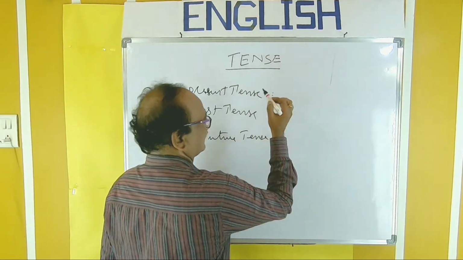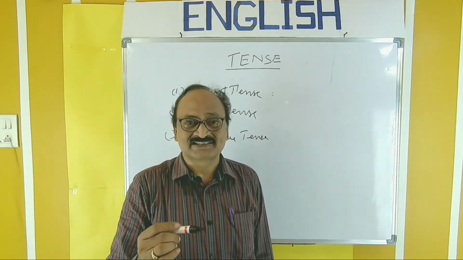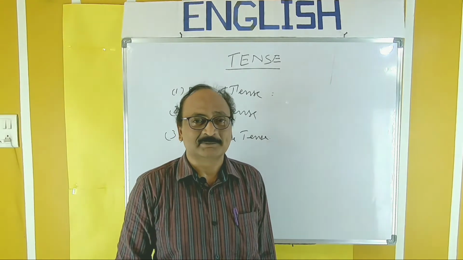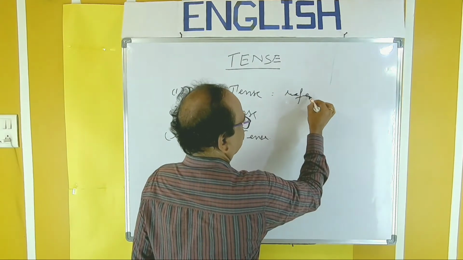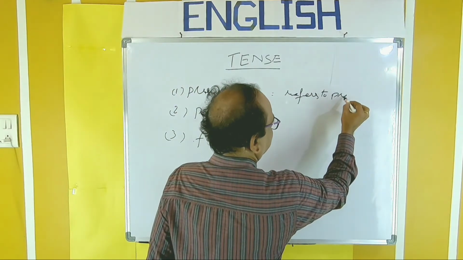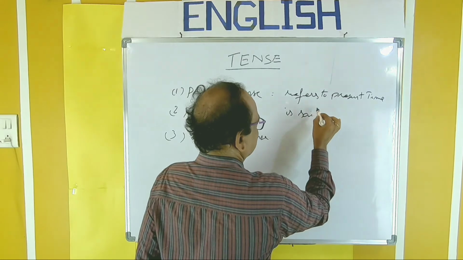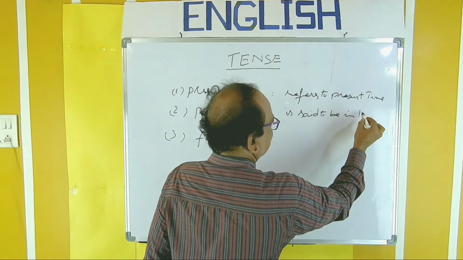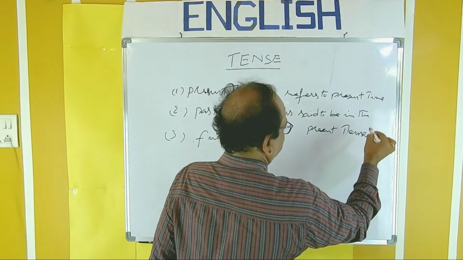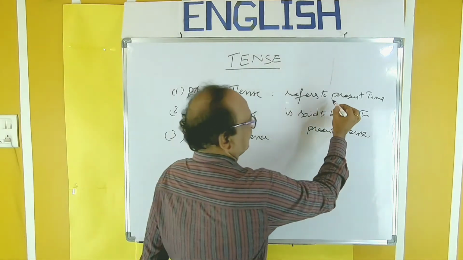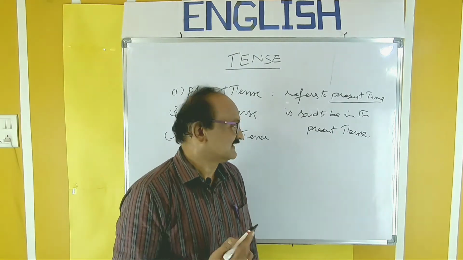So, what is present tense? A verb that refers to present time is said to be in the present tense. So, verb that refers to present time, that is in present tense.